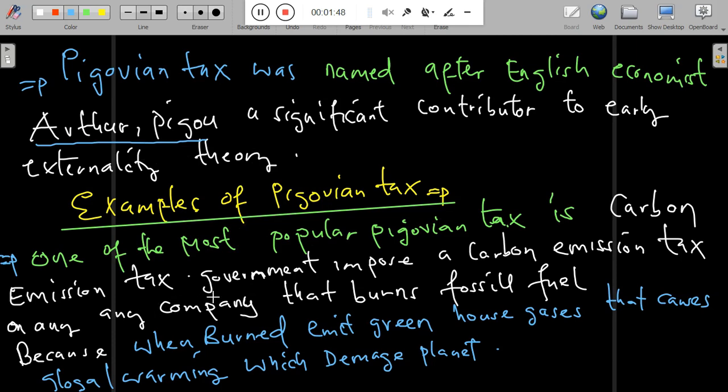One of the most popular Pigovian taxes is the carbon emission tax. The government imposes a carbon emission tax on any company that burns fossil fuel, because when they burn fossil fuels, they emit greenhouse gases that cause global warming, which damages the planet. So in one case, a Pigovian tax is imposed on carbon emissions.